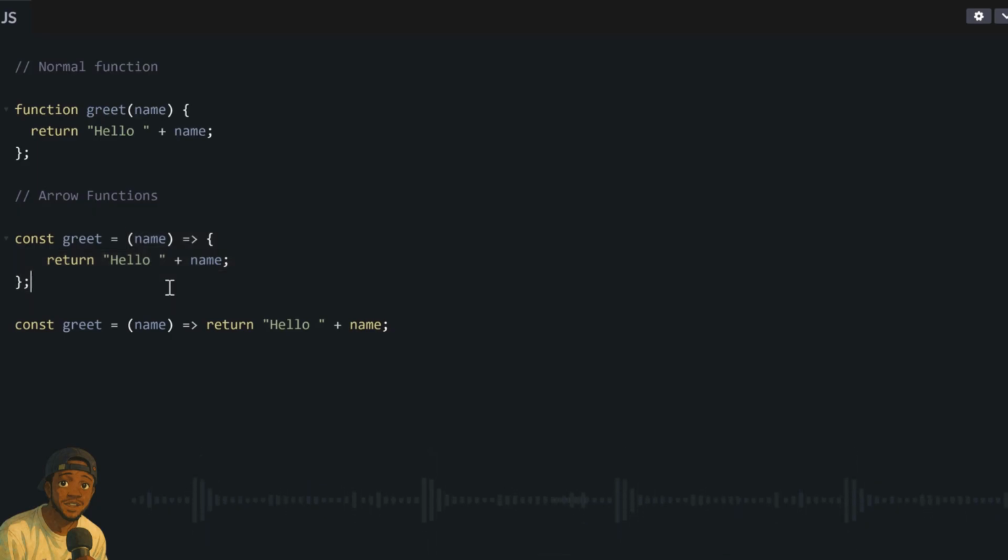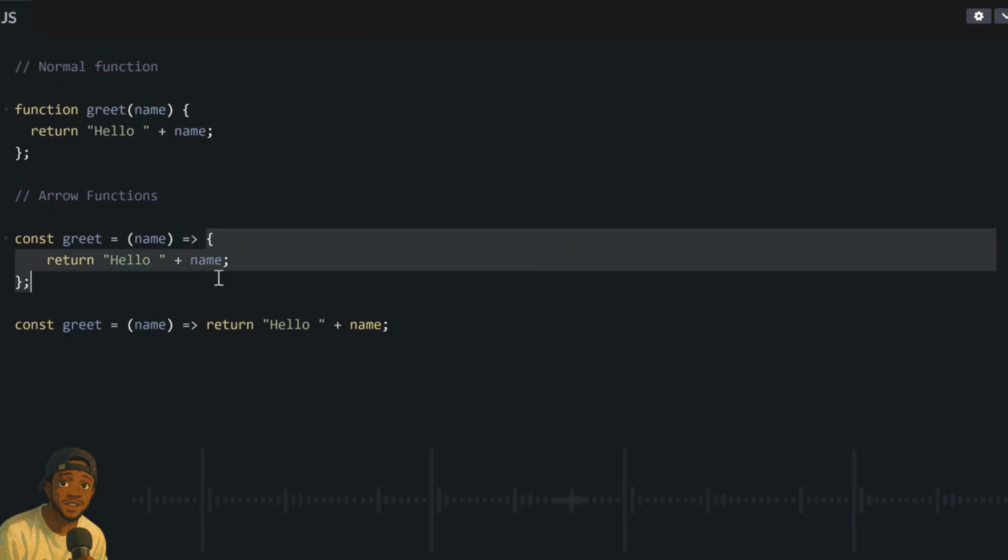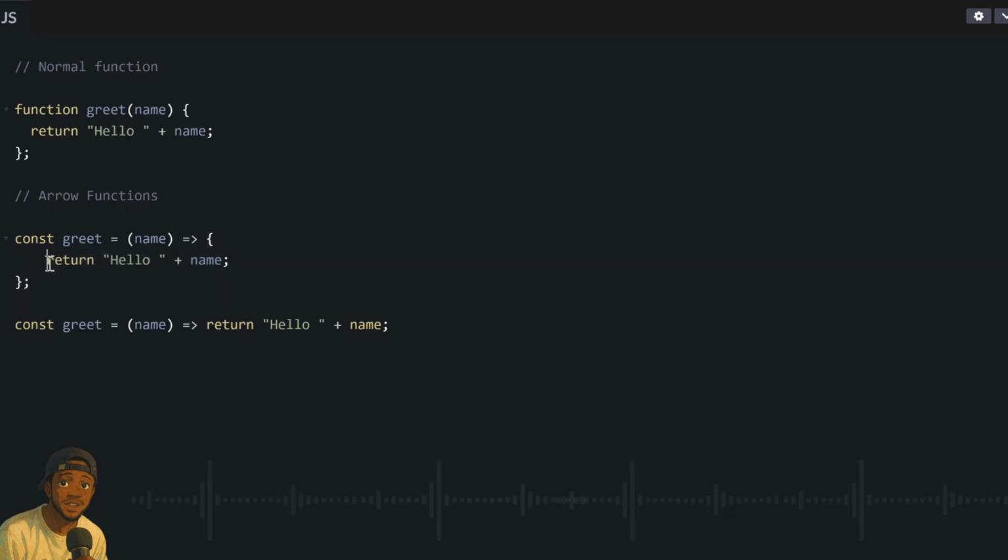We set it equal to brackets with all the arguments the function takes in, and then we write this arrow, which is just an equal sign and a greater than sign. Then we open our normal curly brackets and we write the logic of our function inside.